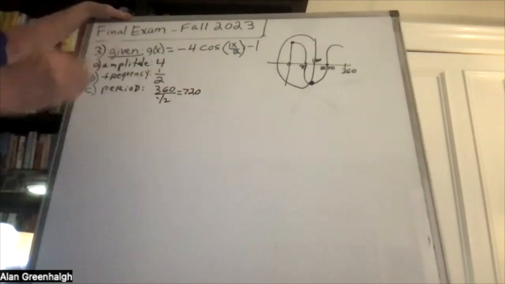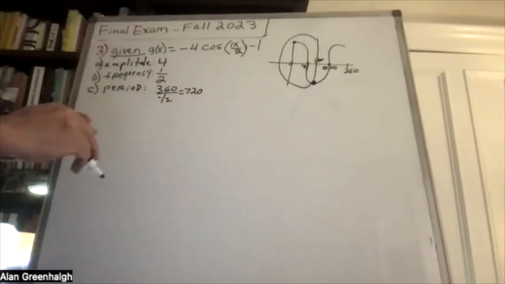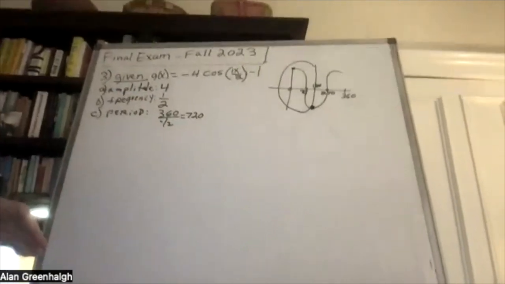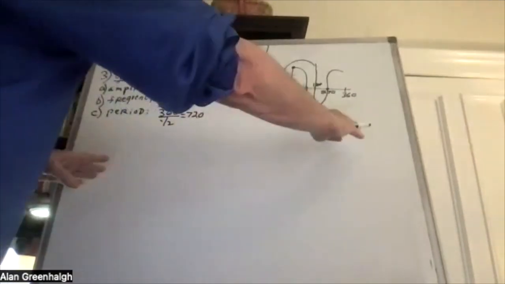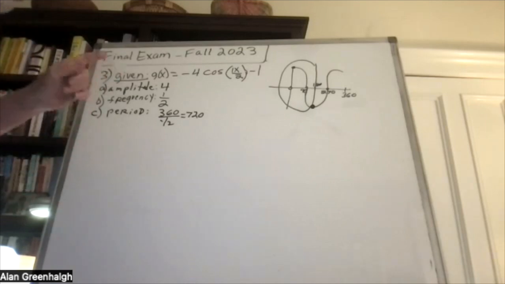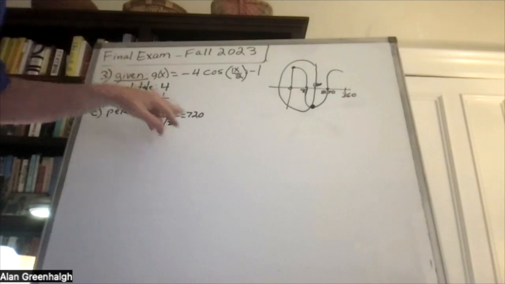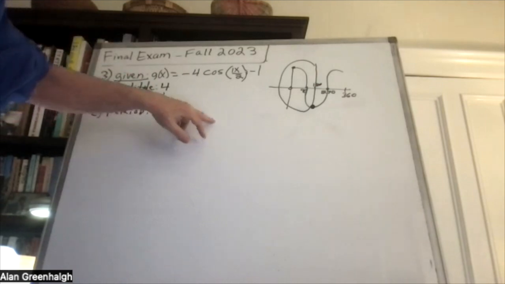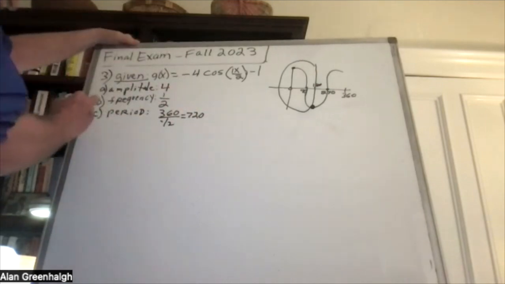So when we graph the entire period, it's going to go all the way out to 720. And I think this question will ask us for 2 full periods. So once again, as yesterday's problem was, we're going to go out to 1,440 degrees, which is 2 periods.